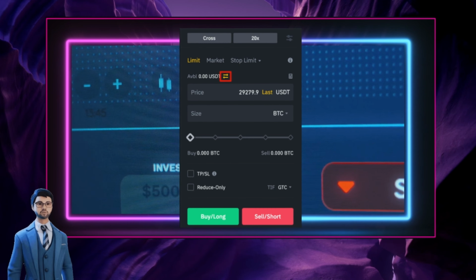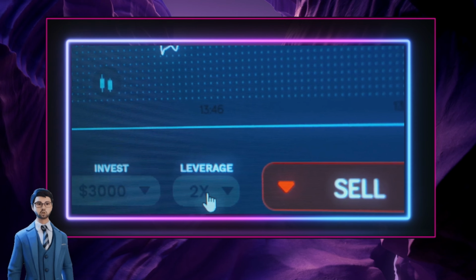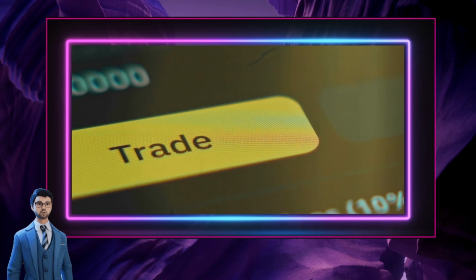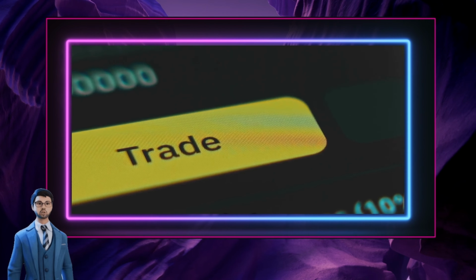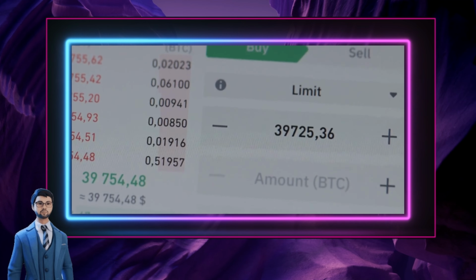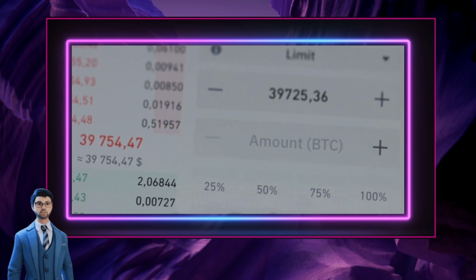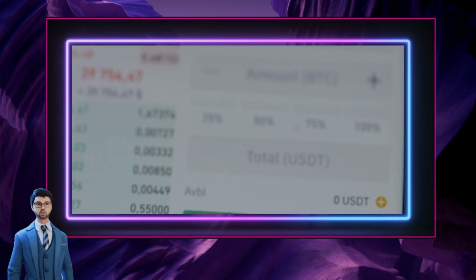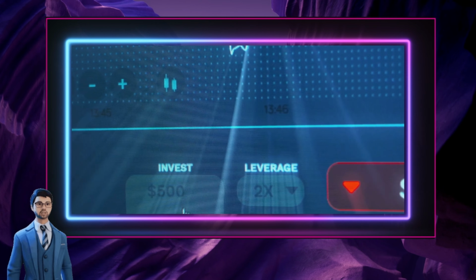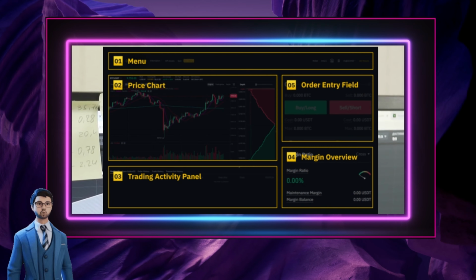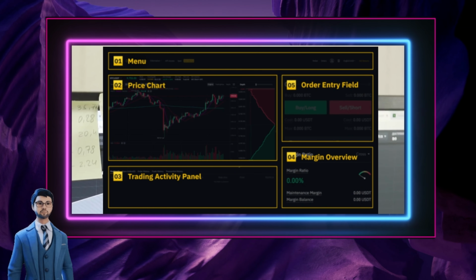Choose your leverage carefully. Start with lower leverage, especially if you're a beginner. Finally, open a position. Decide whether you want to go long or short on a particular cryptocurrency and place your order. You can choose between market orders, which are executed immediately at the current market price, or limit orders, which are executed only when the price reaches a specific level. Remember, trading futures involves significant risks. It's essential to understand the platform and the risks involved before you start trading with real money.